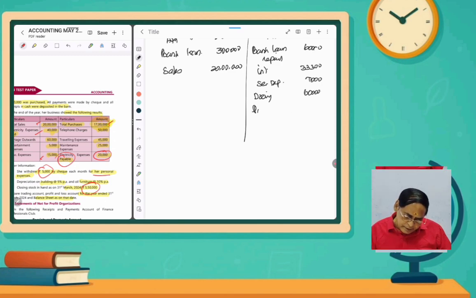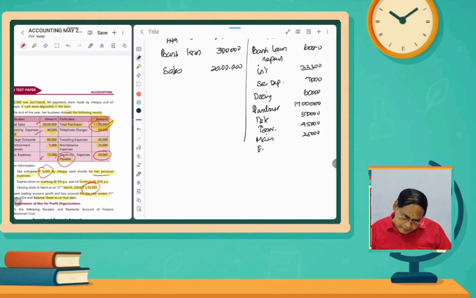And then purchases made, how much purchases? That is 17 lakhs. So 17 lakhs purchases. And then telephone expenses, how much spent? Telephone expenses 50,000 rupees. And then traveling expenses, that is 45,000. And then maintenance 25,000.